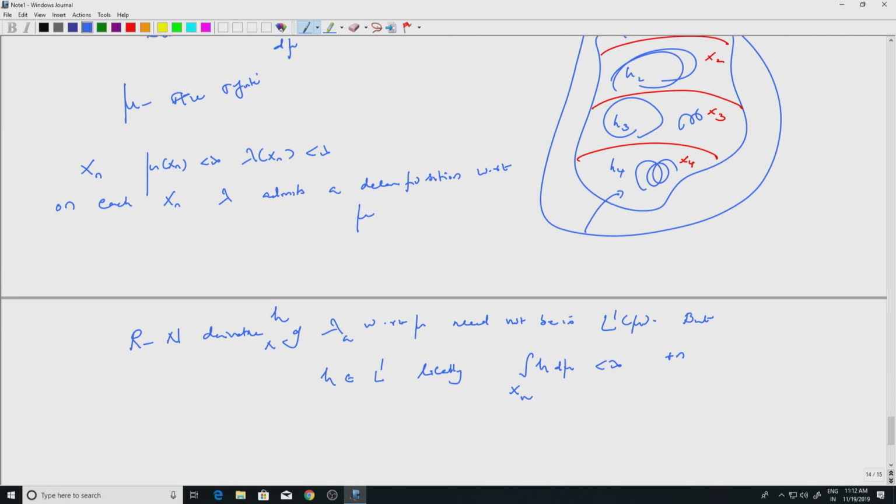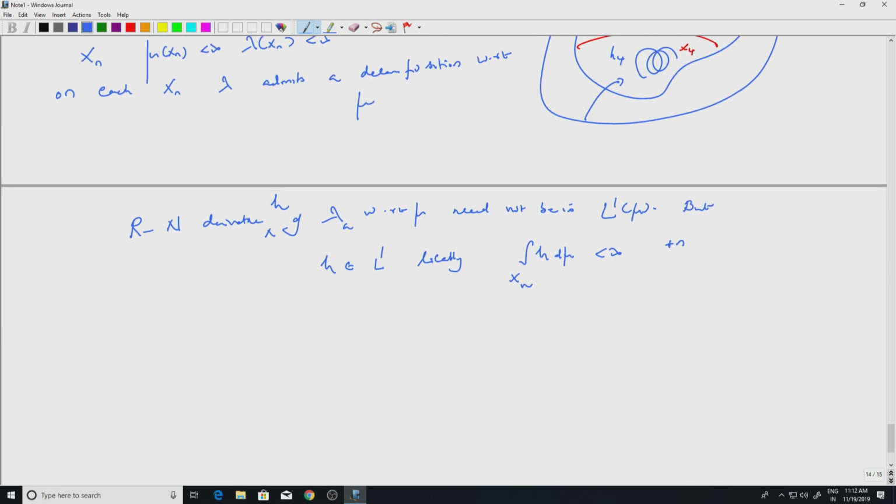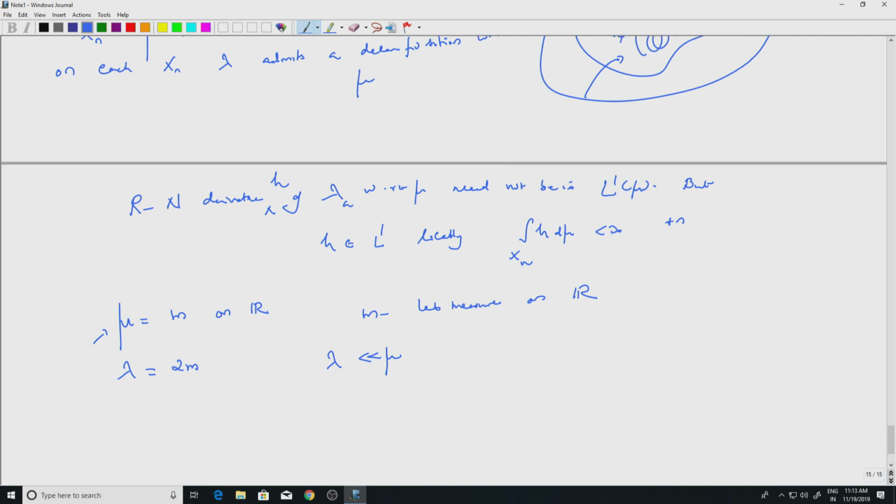So let us see a trivial example to see why this is true. Let us take mu to be the Lebesgue measure on R, and lambda the positive sigma finite measure, which I will take to be 2 times the Lebesgue measure. So m is the Lebesgue measure on R. Of course, lambda is absolutely continuous with respect to mu, right. Whenever mu of E equals 0, lambda is 2 times mu, so obviously lambda of E is also 0.